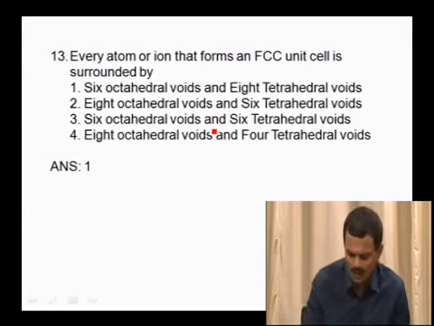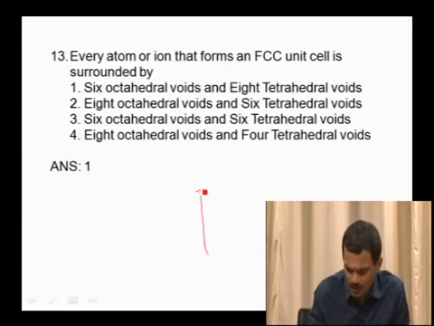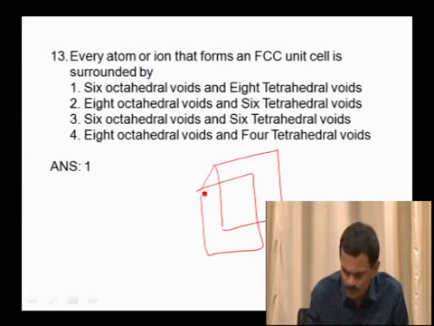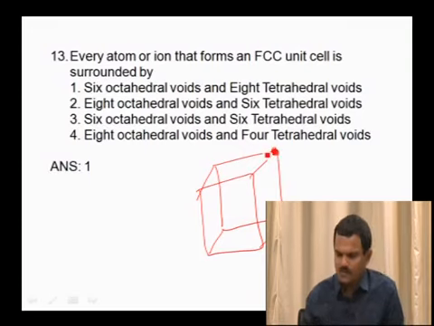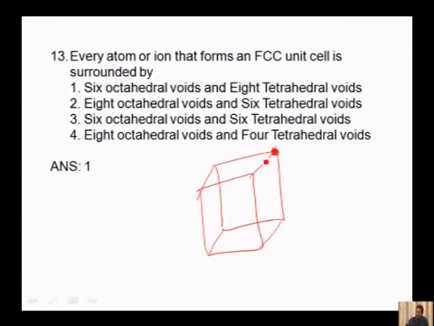See, if you take one cubic system here, I am going to draw a simple diagram. So this is a cubic system. If you take a corner particle, this corner particle is in contact with like this.